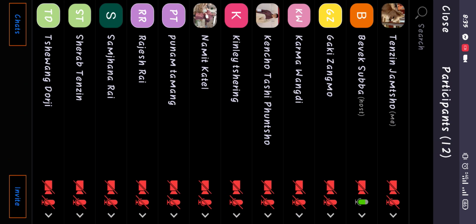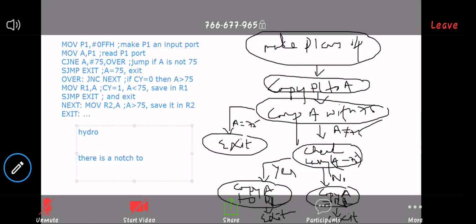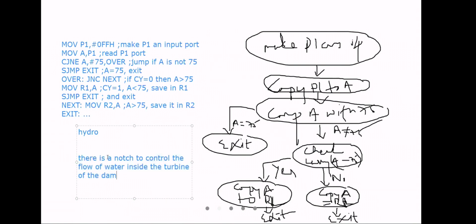There is a notch to control the flow of water inside the turbine of the dam. There is a notch to control the flow of water inside the turbine of the dam.